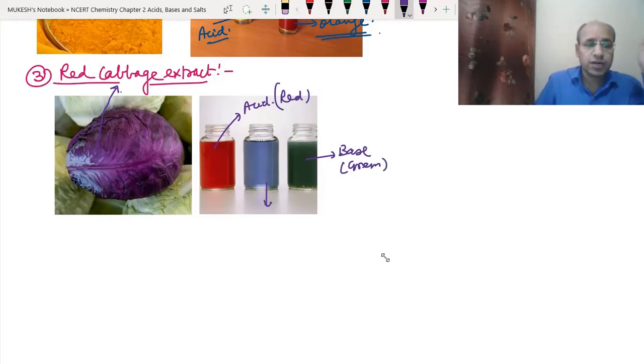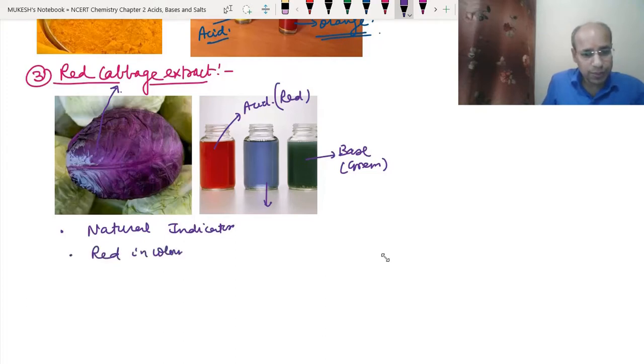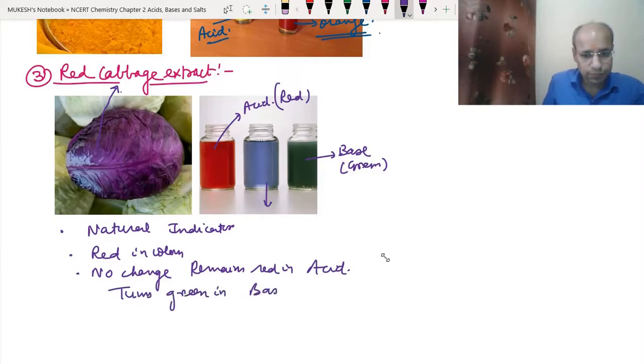And what is the natural color? It is red. So red cabbage extract is a natural indicator. Natural color, you can see the red. No change means it remains red in acidic and turns green in basic solution.